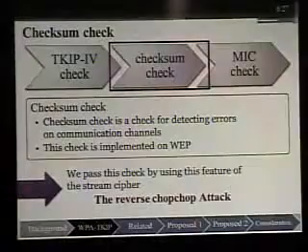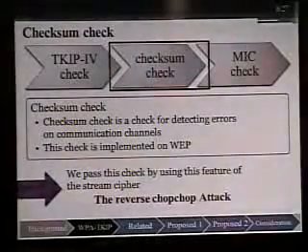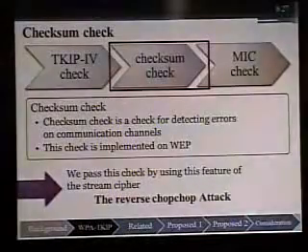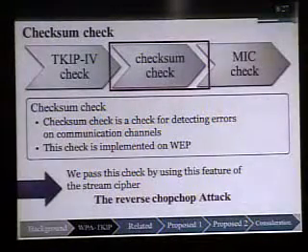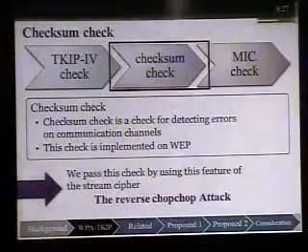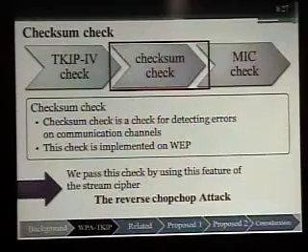Second, we explain the checksum check. The checksum check is a check for detecting errors on communication channels. This check is implemented in WEP too. We pass this check by using features of the stream cipher. Later, we will explain this breaking method, and we call it the reverse chop-chop attack.